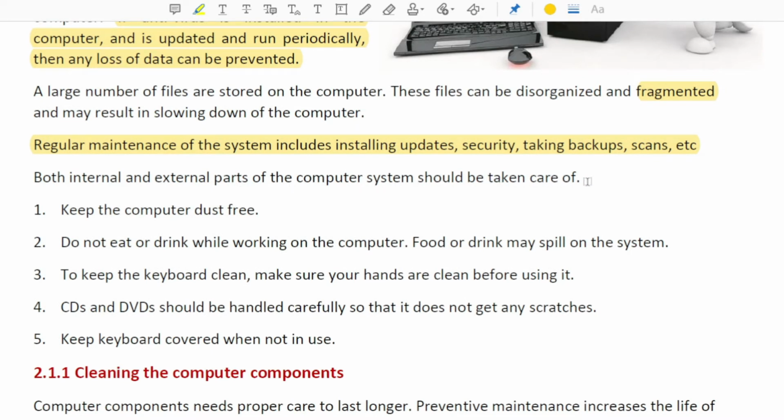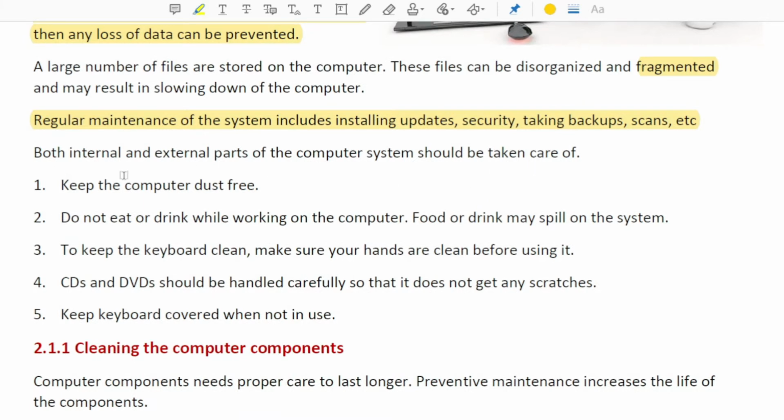So that's obvious, we have to take care of the internal and external parts of the computer system. These are some of the important points. Keep the computer dust free. Obviously, because dust is a great enemy of the computer.